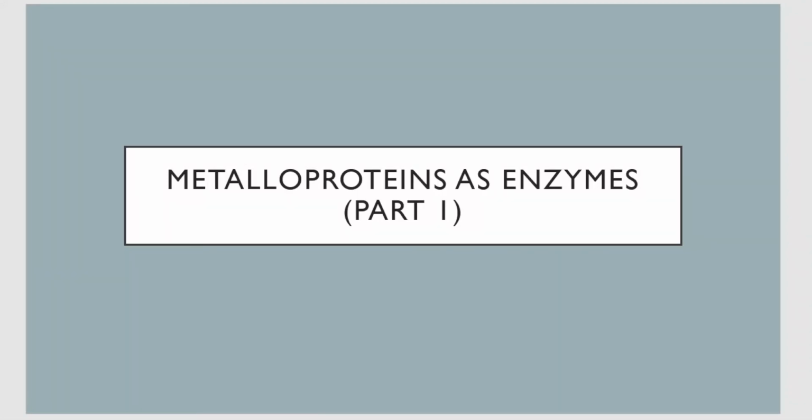So in this video, I will be discussing another important topic under Unit 2, that is metalloproteins as enzymes. As the title tells you, these are metalloproteins, that is proteins which are incorporated with different kinds of metal like copper, zinc, iron, etc. So proteins which have a metal in them are called metalloproteins.